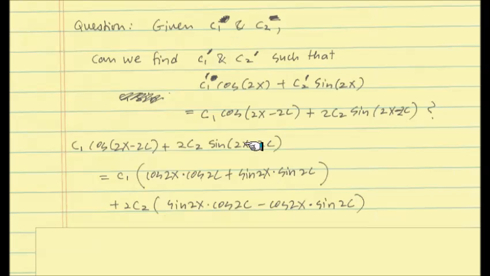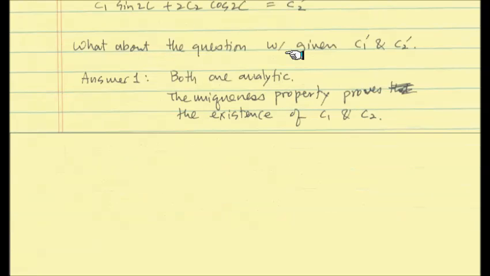Let me summarize it again. If I start with this very general form, there will be C1 prime and C2 prime such that this is expressed in that form. So it is not some special form, but this is actually now a general form. So we can use that. And the advantage is that this form does not have C in it. Let me address the other questions. What about C1 prime and C2 prime? These are the coefficients in front of cosine 2x and sine 2x. That was the part without C.